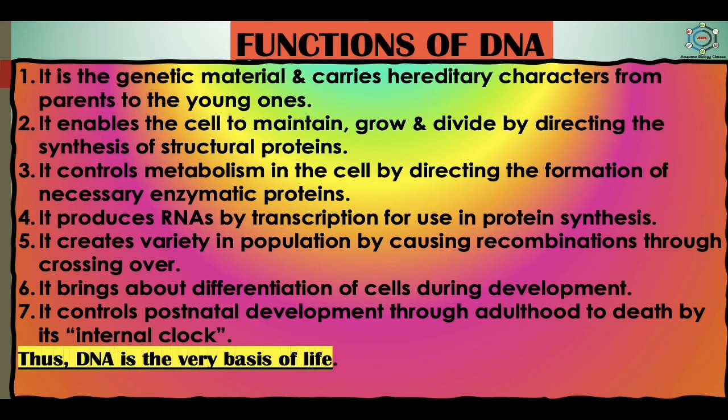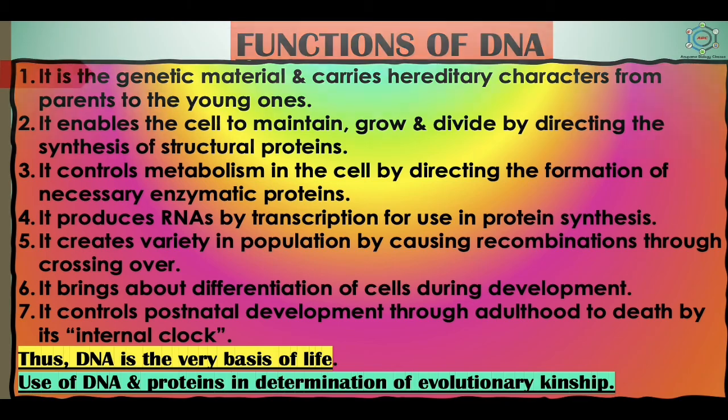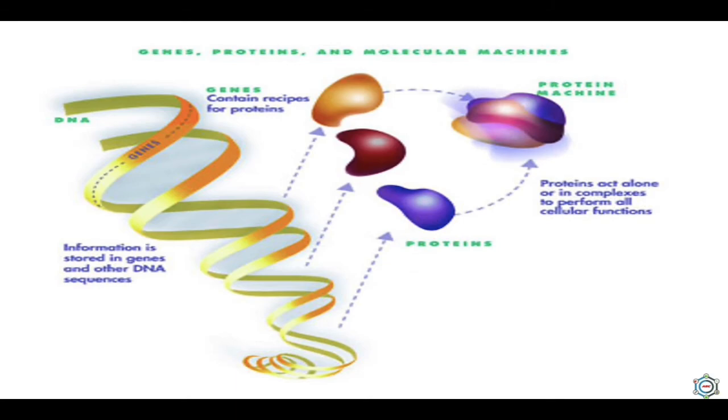Thus, the DNA is the very basis of life, and DNA and proteins are used in determination of evolutionary kinship. Now, after this, the summary of the DNA characteristics. The main features of the DNA are that the DNA molecule is a double chain of deoxyribonucleotide units.